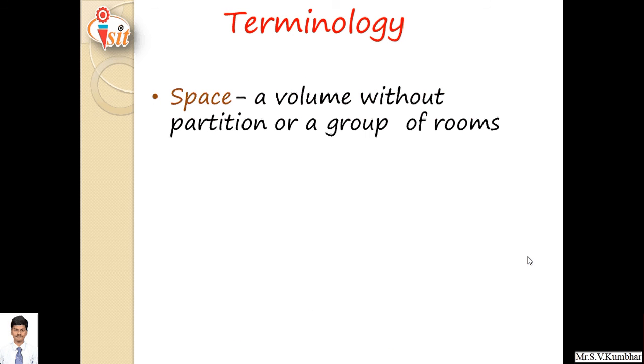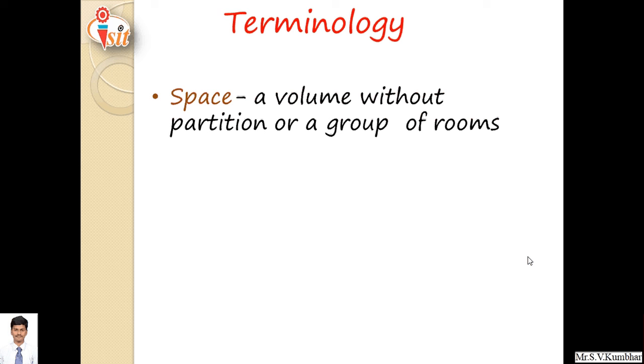Now some terminologies. The first terminology is space. Space is nothing but a volume without partition, or a group of rooms. For example, if you want to design air conditioning for a hotel, a space can be considered as a volume without partition or a group of rooms.